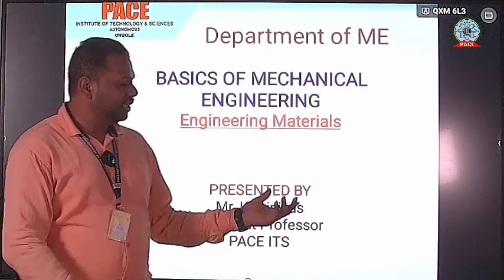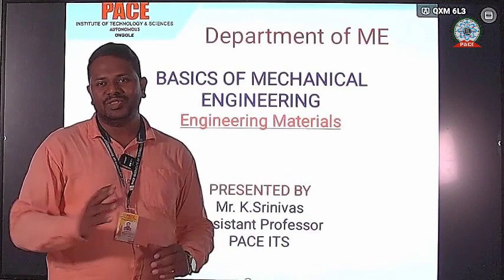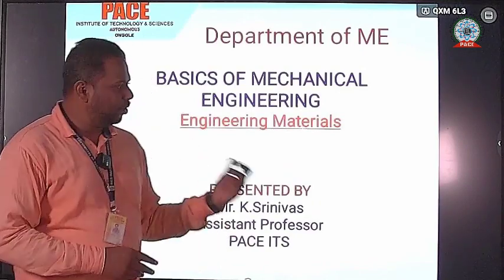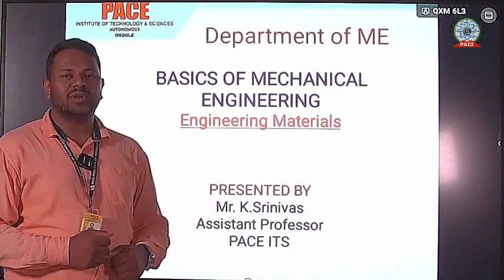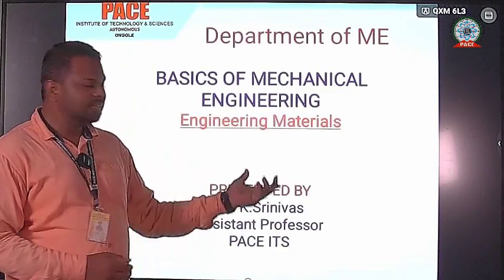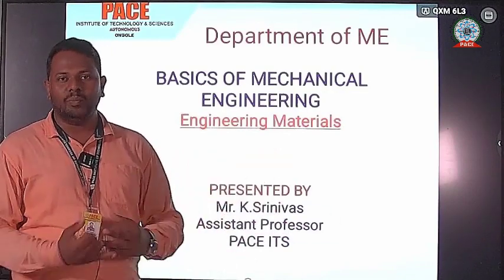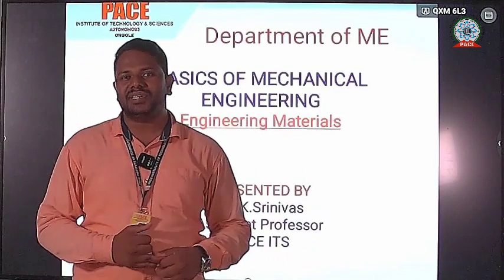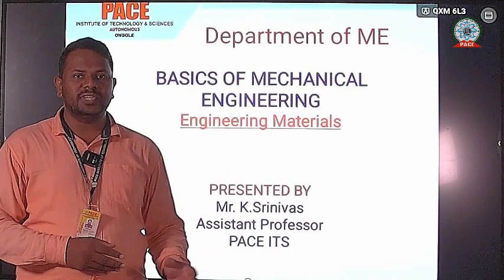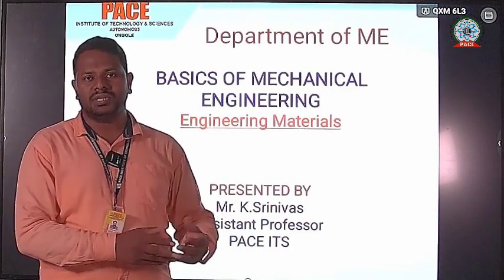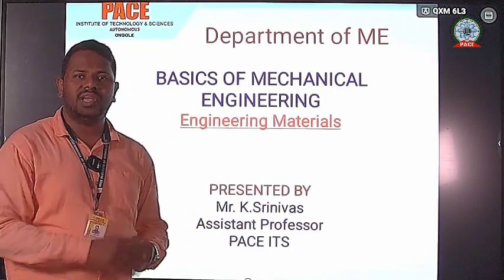According to our subject, we have three types of engineering materials: metals, non-metals, and metalloids. Metals are the materials which conduct heat and electricity. Non-metals are the materials that cannot conduct heat and electricity. Those are called non-metals.